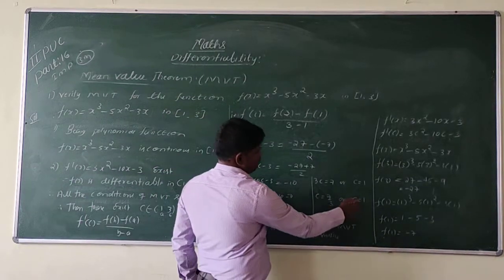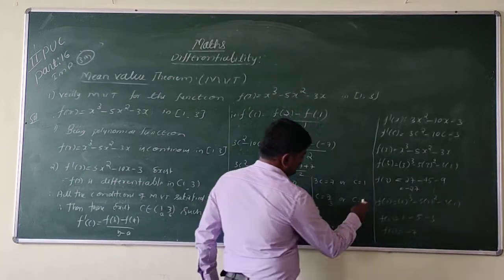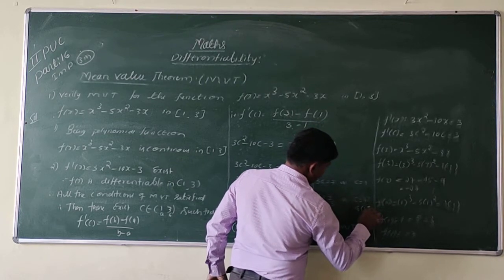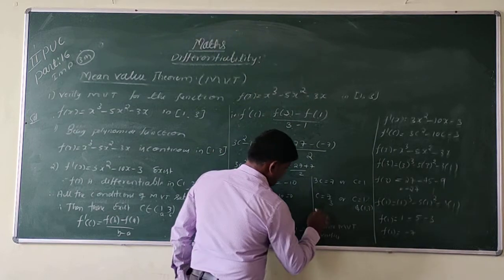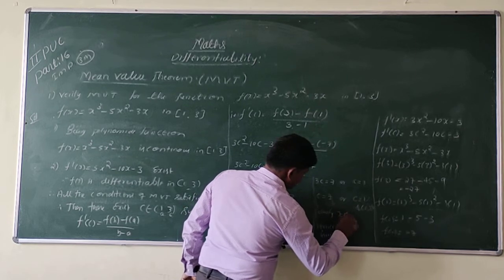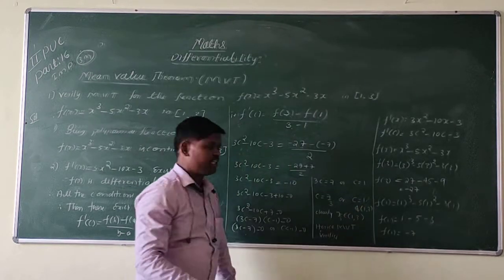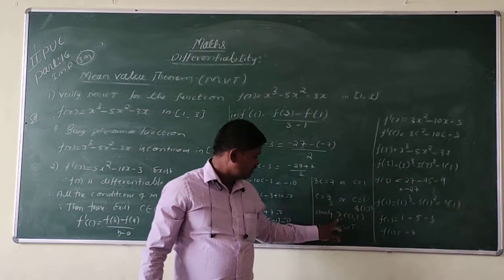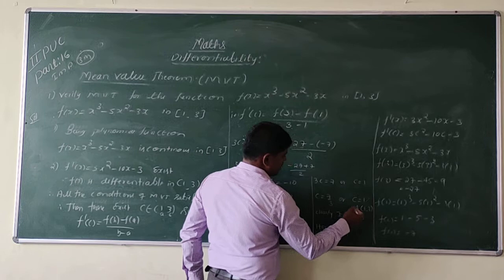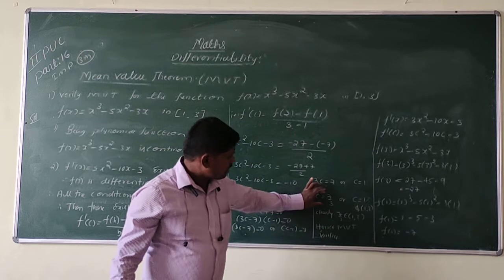See here, c is equal to 1 is not inside the open interval, so this does not belong to 1 comma 3. But clearly 7 by 3 belongs to 1 comma 3. So we are not considering the value 1. At this point, 7 by 3, the slope of the tangent is parallel to the secant line.